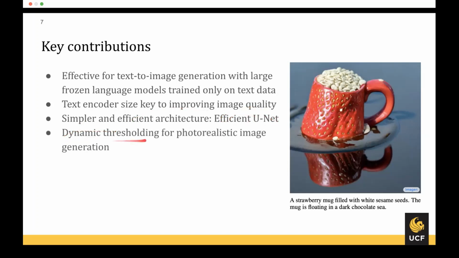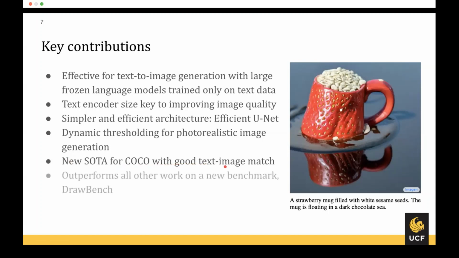They also introduced dynamic thresholding for generating photorealistic images. They claim that the proposed method is the new state of the art for COCO with good text-image match, and it outperforms all other work on a new benchmark, DrawBench, which has challenging and comprehensive samples.